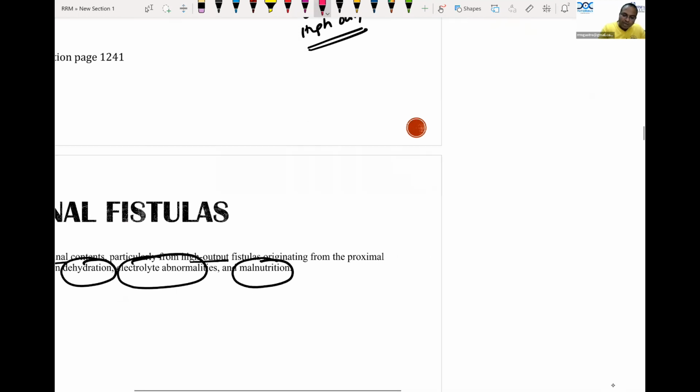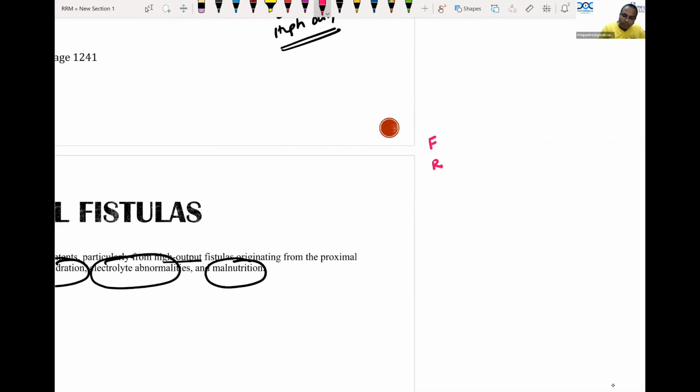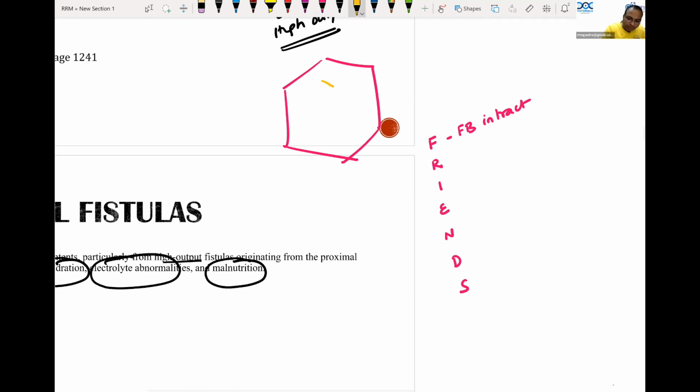So the fistulas which will not heal are given by a mnemonic known as FRIENDS. What does FRIENDS stand for? F for foreign body in the tract. So I hope you know what is an enterocutaneous fistula. Enterocutaneous fistula means connection from the bowel to the skin like this. Usually it will heal in 6 weeks. What are the causes of non-healing?